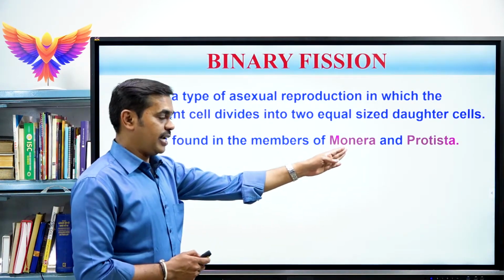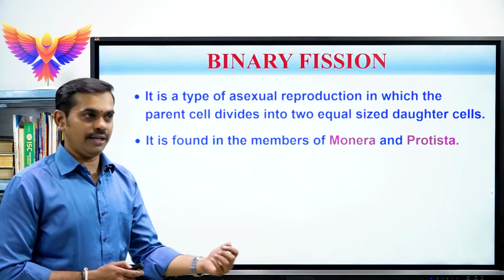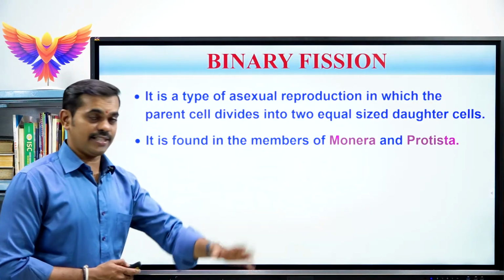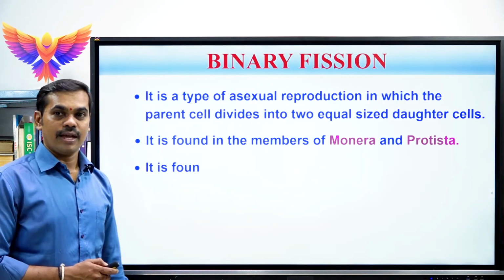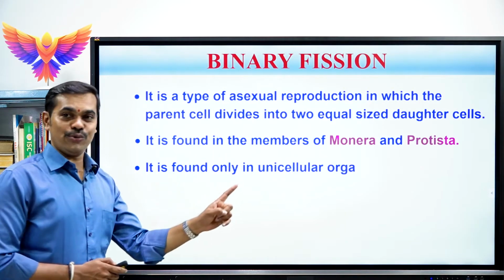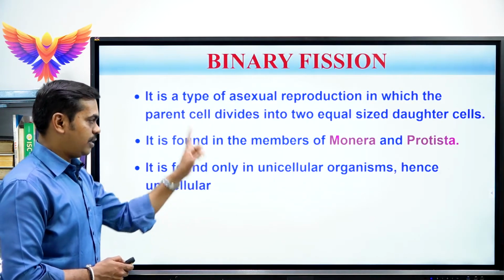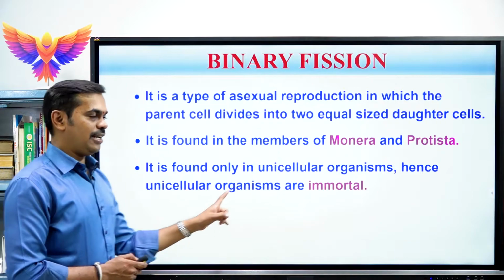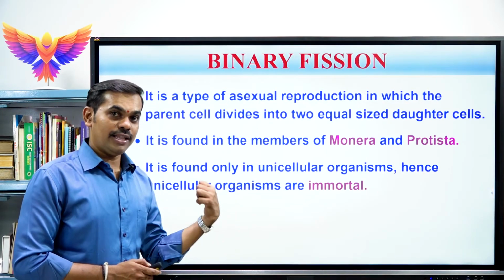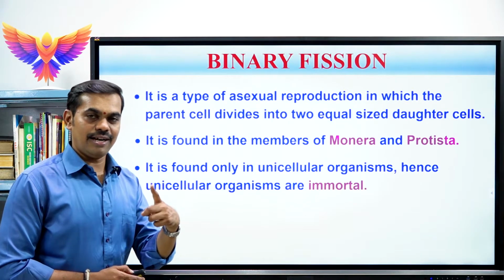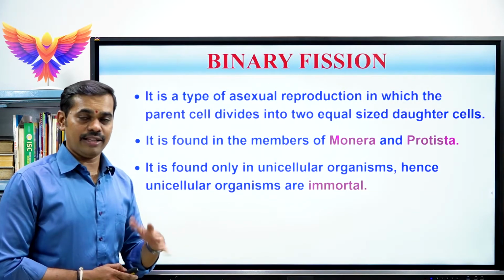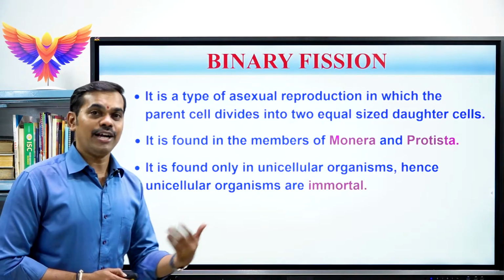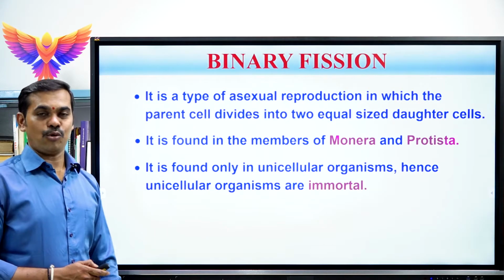Very familiar with this, kingdom Monera includes bacteria. Kingdom Protista includes protozoa. They are the two best examples for binary fission. And it is found only in unicellular organisms. Hence, the unicellular organisms are immortal. In the previous slide, we studied single-celled organisms. They never die. They are immortal in nature because they escape death by undergoing the binary fission process.